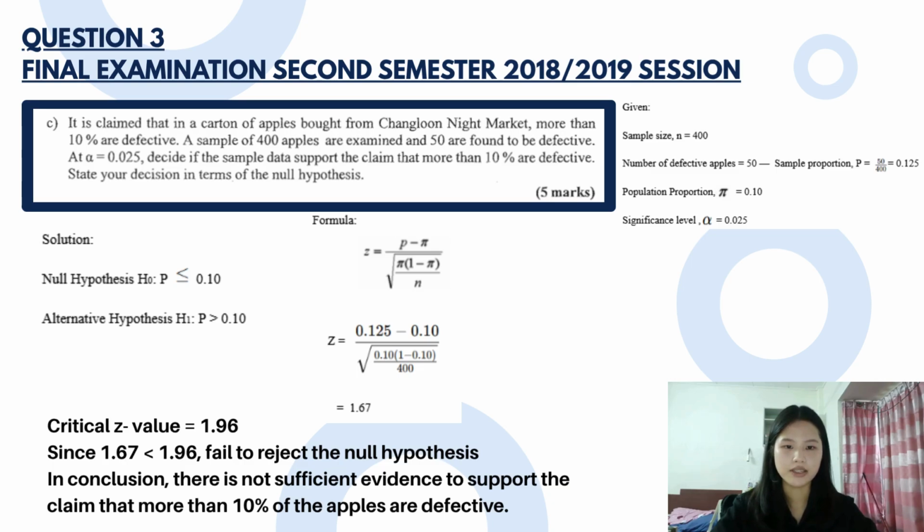Next, we set up the Z formula to calculate, and we get the answer Z equal to 1.67. We find the critical value. Since alpha equals 0.025 for a one-tail test, the critical Z value is 1.96. And last, we make the decision. Our computed Z equal to 1.67 is less than 1.96, so we fail to reject the null hypothesis. In conclusion, there is not sufficient evidence to support the claim that more than 10% of the apples are defective.